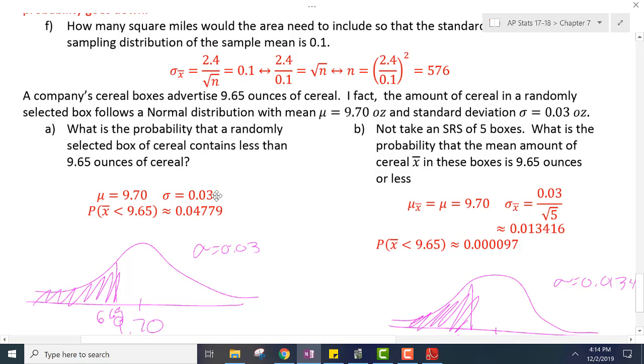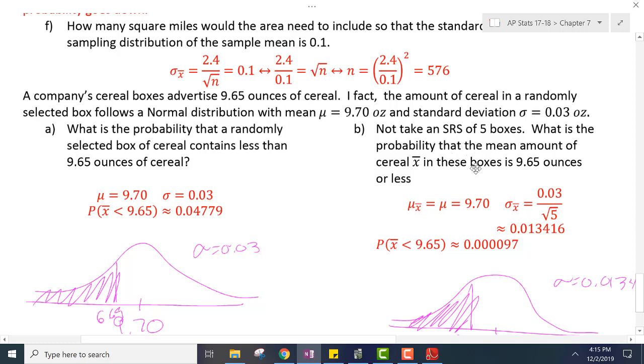And we're using those because we're looking for one box of cereal that has 9.65 ounces or less. So the probability of x less than 9.65 is approximately 0.047779. So not very likely. So it doesn't really help us too much.